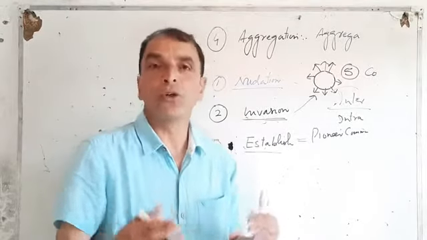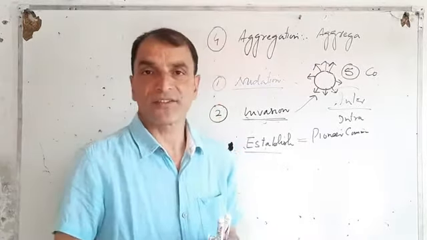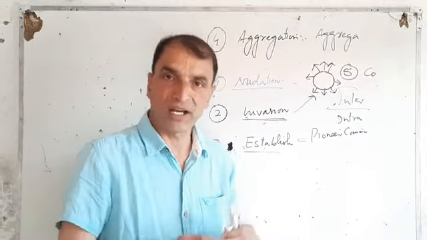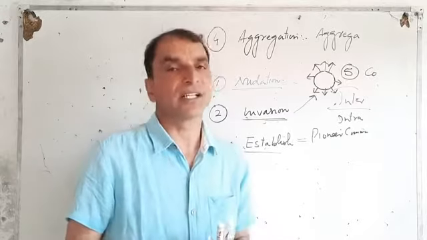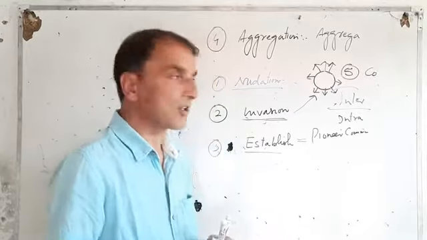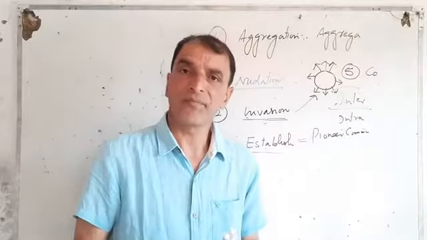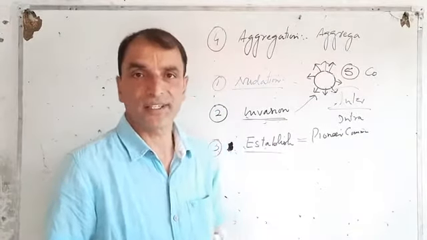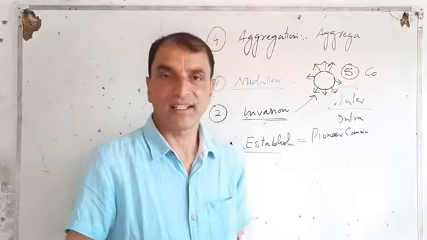I have already told you in my previous video lecture about interactions among living organisms. We have already learned about negative interactions, positive interactions. So in the fifth step of ecological succession, now competition occurs. Competition can be both intraspecific and interspecific, right?